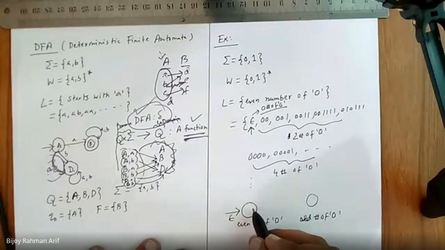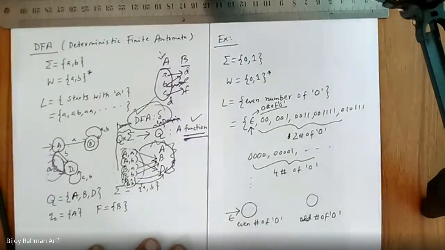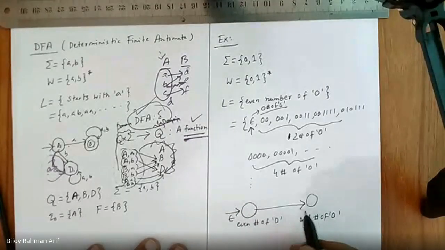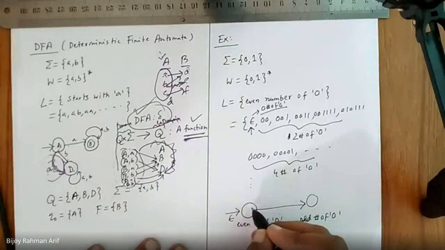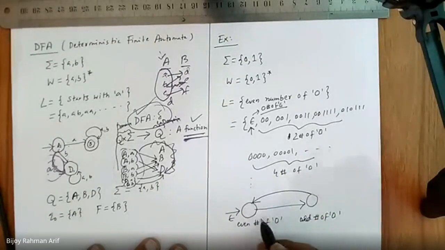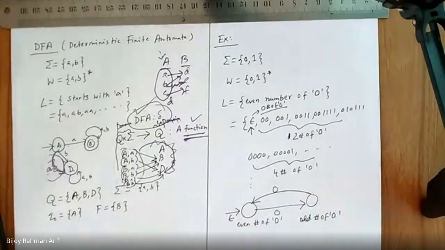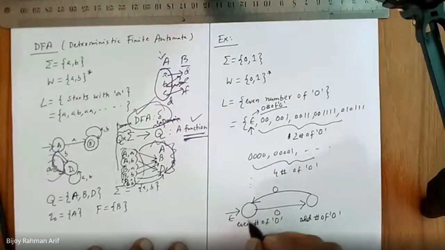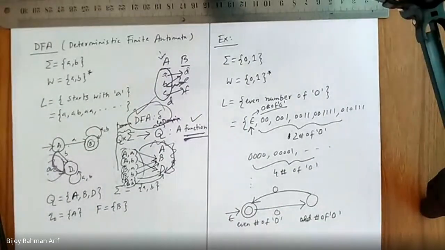So it is even. After getting 1, 1, 1, 0, where should I go? I have 1, 0. That is odd, so I will go over there. Then if I get another 0, what should I come to? Even, two number of zeros. So I should come over here. Then I get 1. So this is my case. Am I right or not? Yes, sir. What would be the final state? This one. Am I right or not?